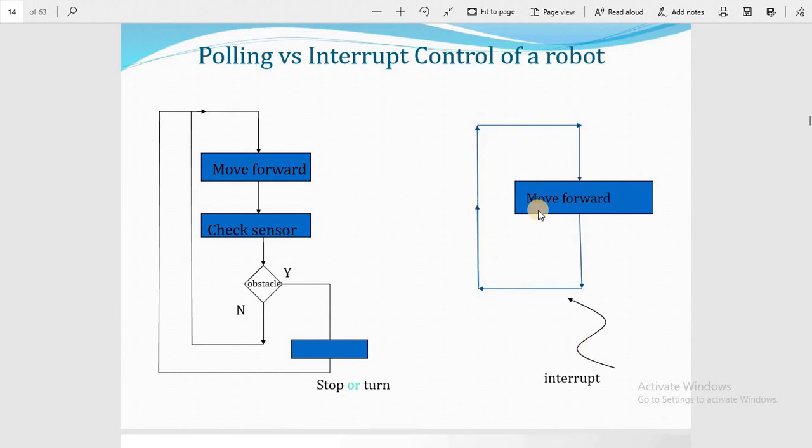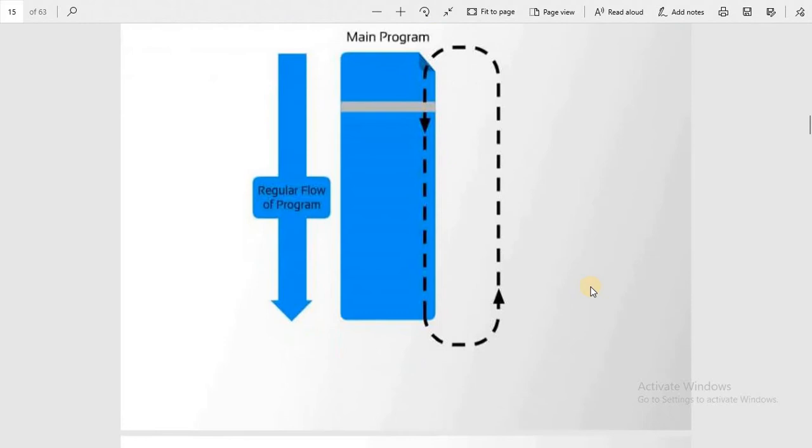So we have no polling or waiting, we are just moving. Only when the request is called do we stop or disturb our routine program, unlike polling or waiting. So that's the difference between polling and interrupt control of robots.